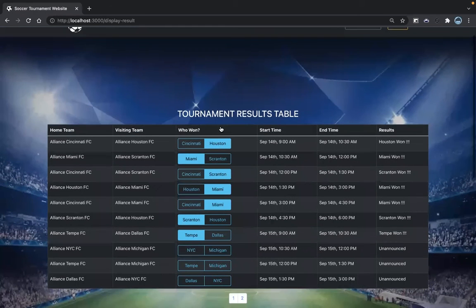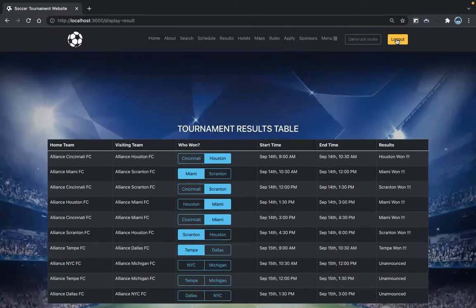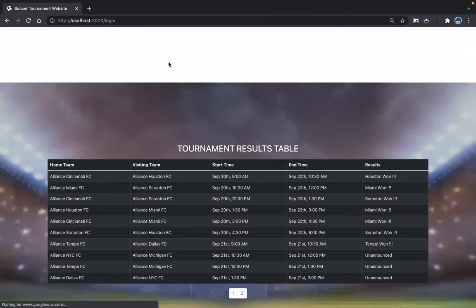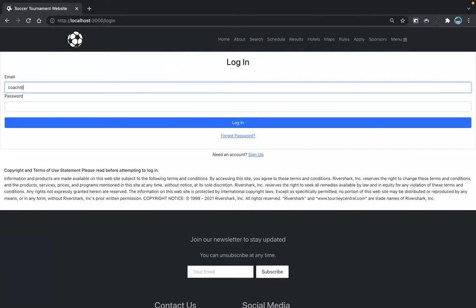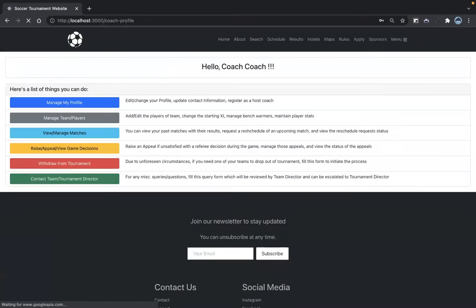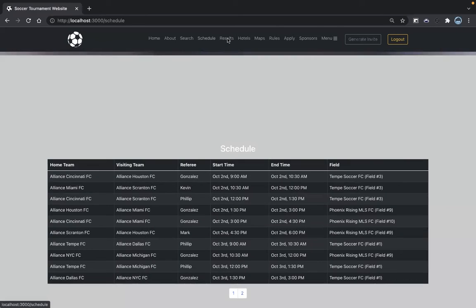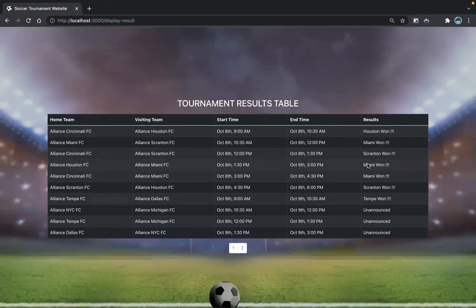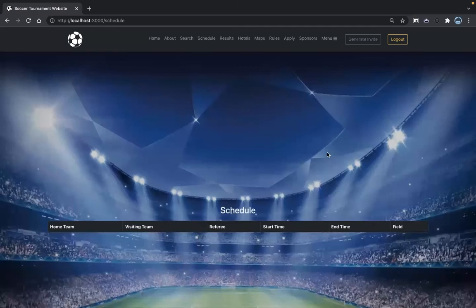If we log out and log in from a coach perspective, he cannot do that. Let's log out and log in through the coach. The coach has a different page. We go to schedule or results. We can see he cannot change the stuff. He cannot declare who won. Similarly, if we go to schedule, we cannot see the edit tournament option.